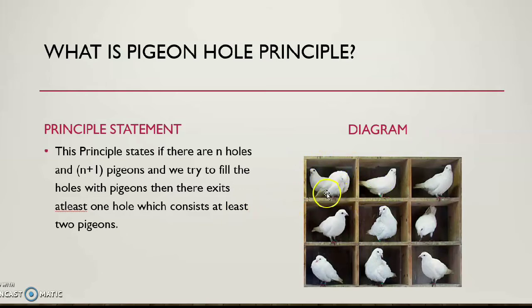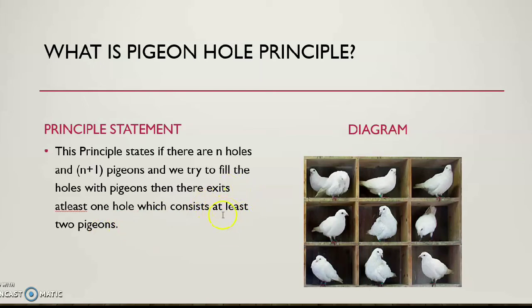Now this hole may consist of more than two pigeons. How? For this case, suppose I do not fill all the holes with one pigeon, I just put all the pigeons in one particular hole. In that case, that hole will consist of more than two pigeons. So that is why I have used the words "at least".